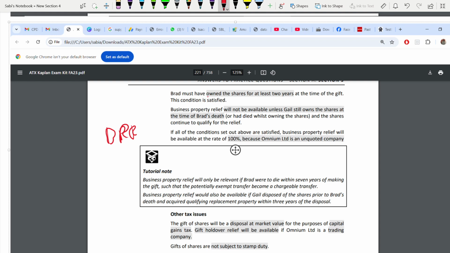So they have to own the shares for at least 2 years, that is the condition, and this condition is satisfied. Next, this relief will not be available unless Gail still owns the shares at the time of Brad's death. At Brad's death, Gail has to own the shares for BPR to apply. Okay, and the shares continue to qualify for the relief.